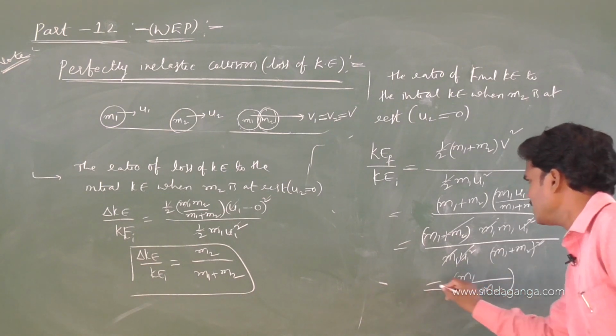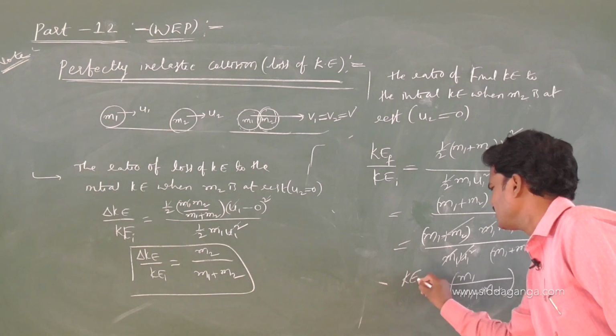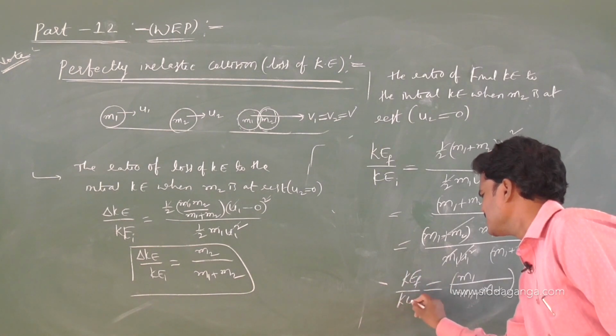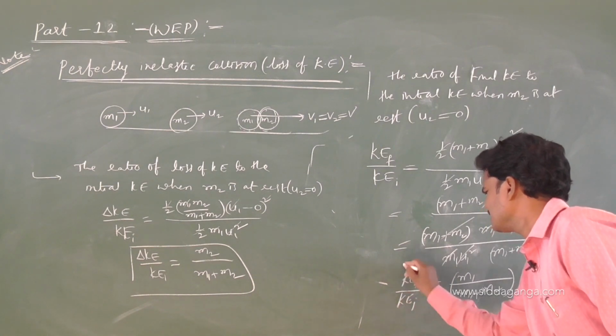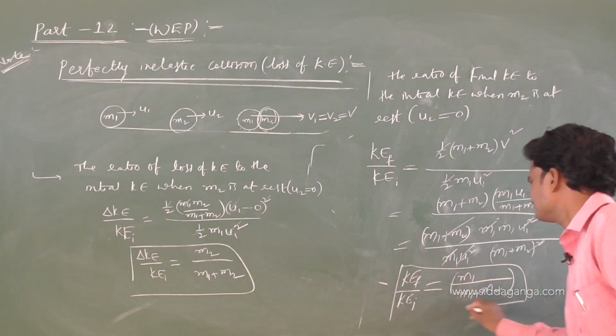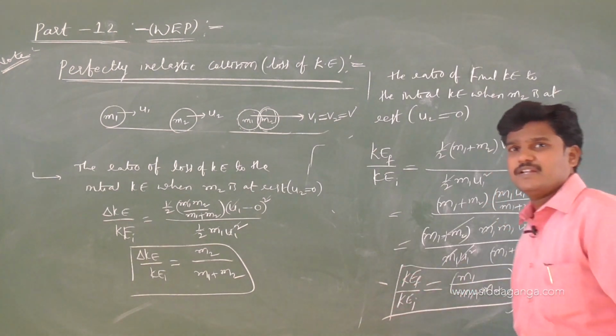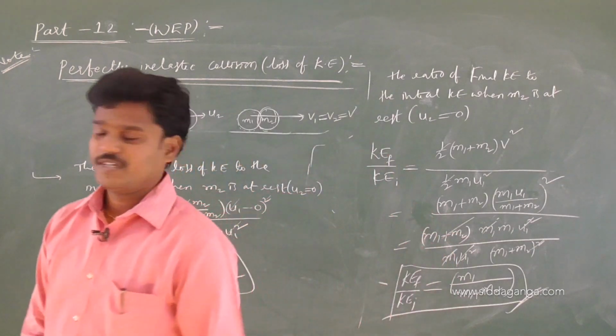So this also will help in some problems. So final kinetic energy to the initial kinetic energy is m1 by m1 plus m2. Okay.